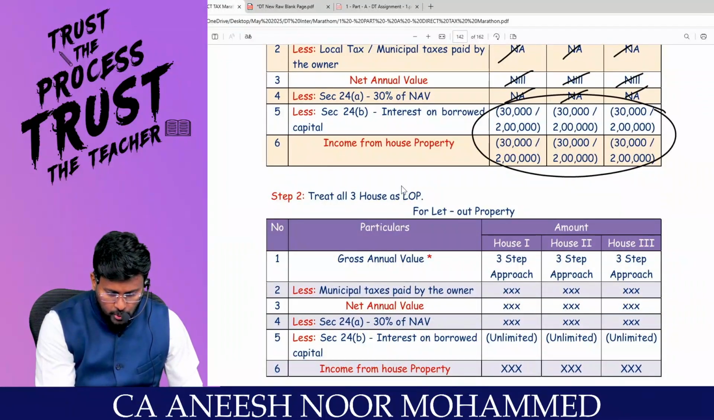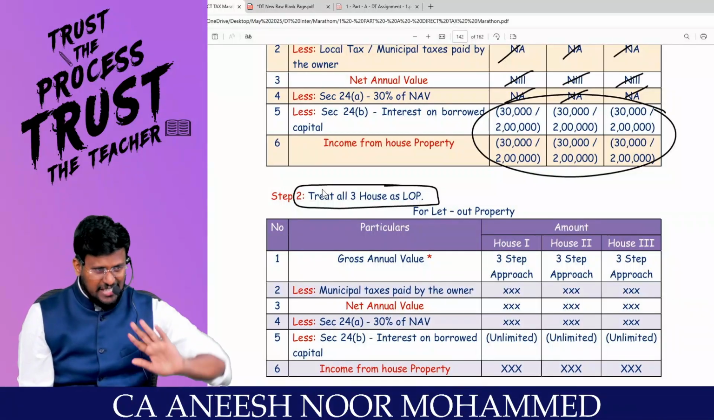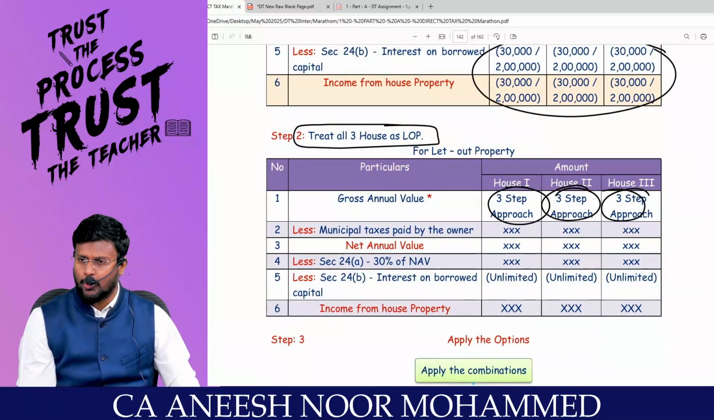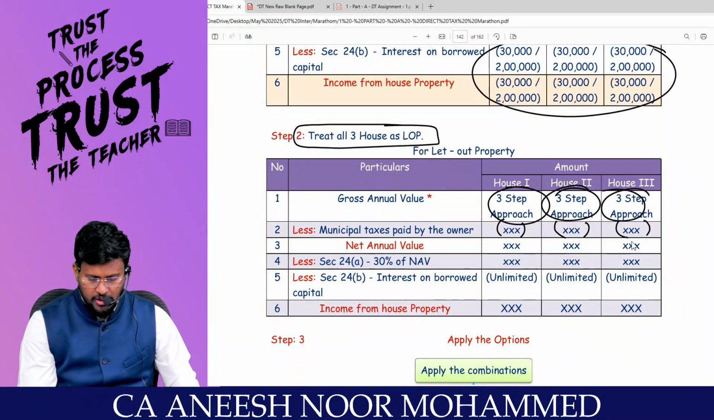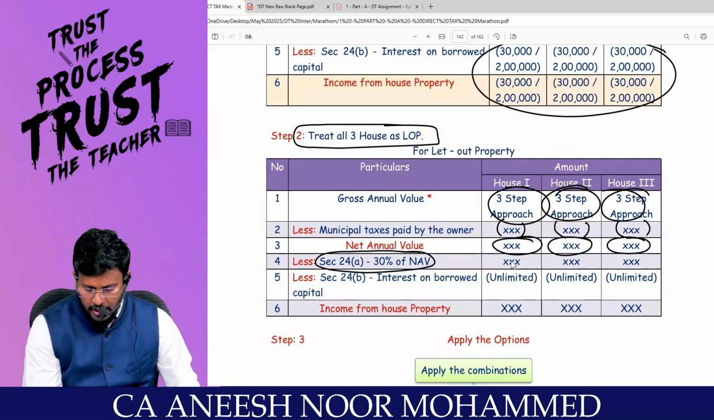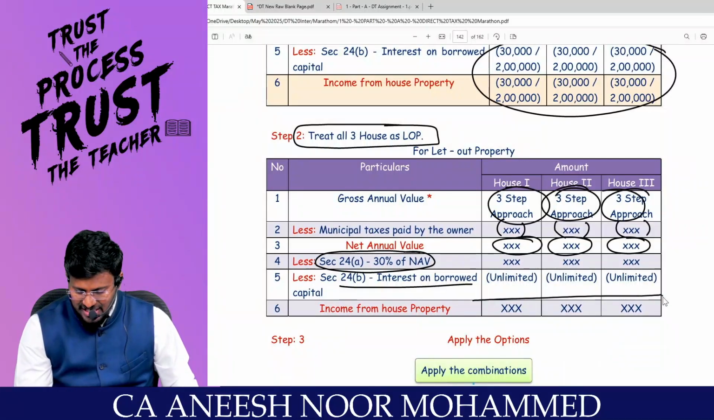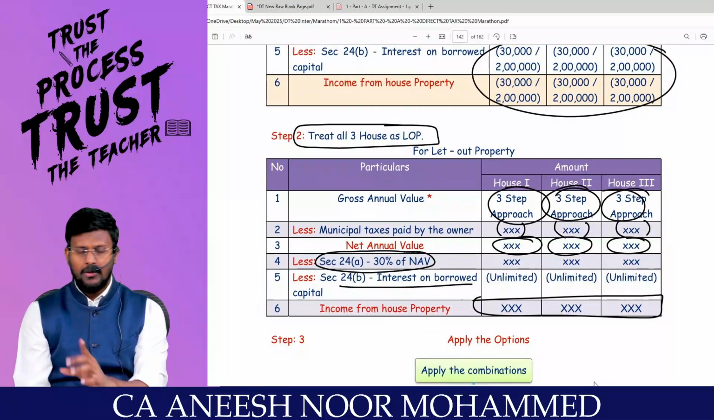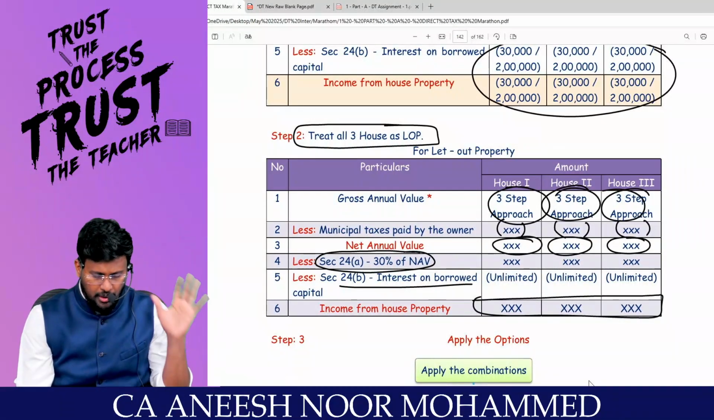Next, step number 2, treat all the 3 houses as LOP. Assume all the 3 are LOP. That means GAV will be by the 3-step approach. Less municipal tax, you can reduce it, my dear lovable students. You will get the answer as NAV. From the net annual value, reduce 30% of the NAV. And interest on borrowed capital, you can claim how much? Unlimited. You will get the answer as income from house property. So, I have done 2 workings. Step number 1, treating all the houses SOP, and treating all the houses LOP. Are you really with me?